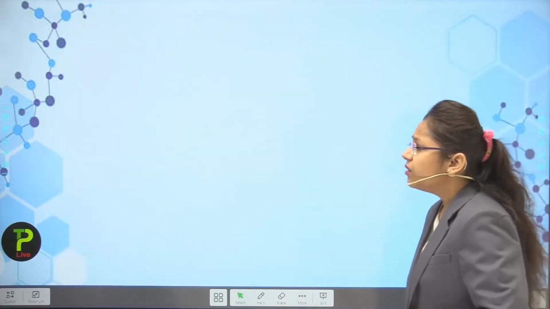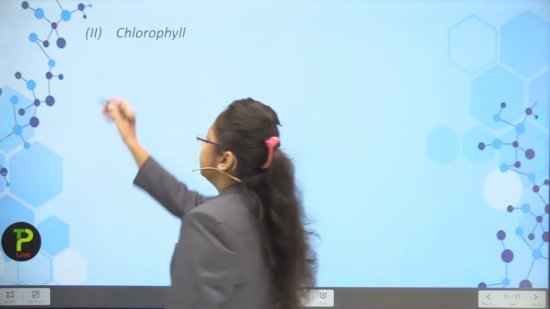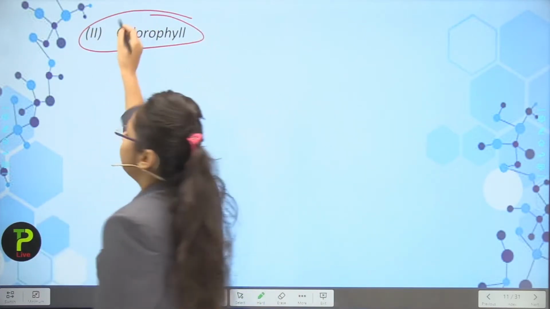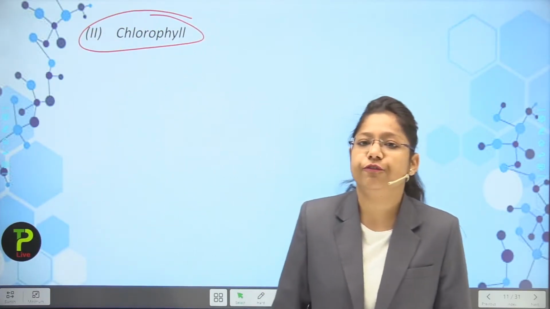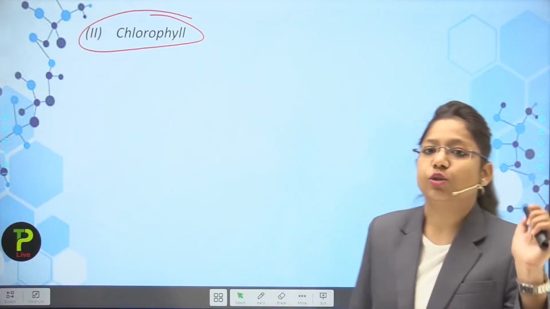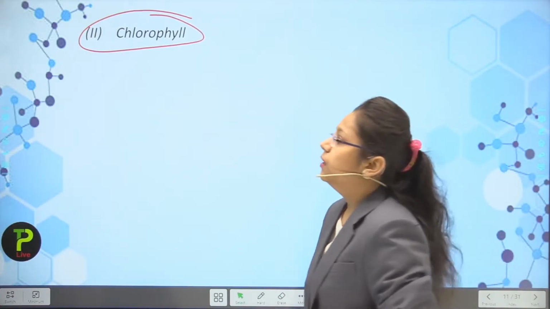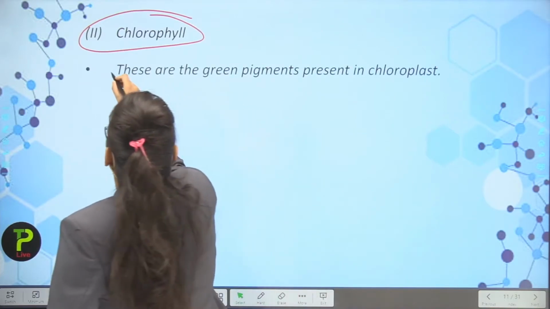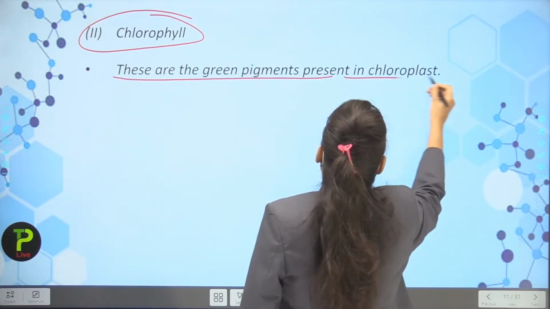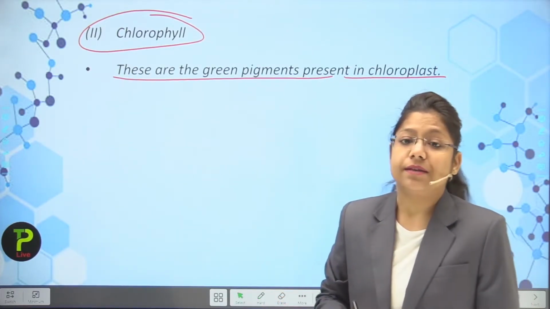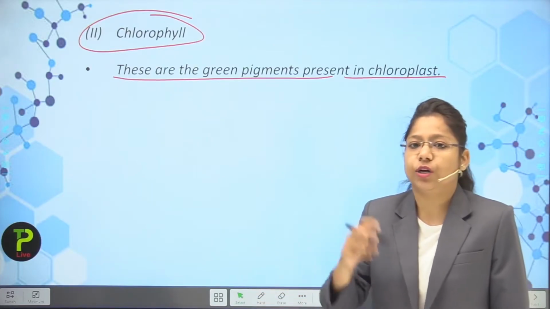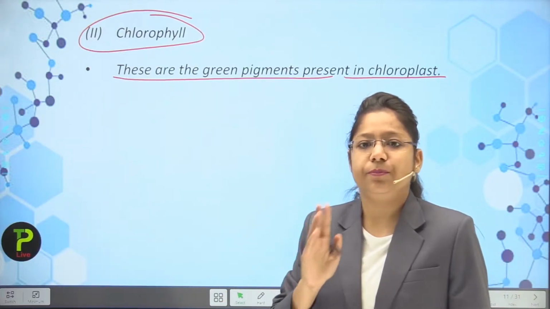Now we are going to discuss the second part, which is the most basic component during photosynthesis, known as what? Chlorophyll. Now what is chlorophyll, students? These are green pigments present in the chloroplast. So what is chloroplast and what is chlorophyll? I want to give a brief discussion.